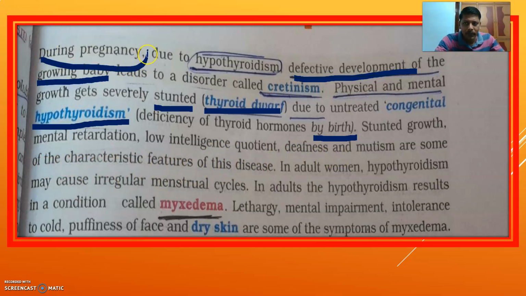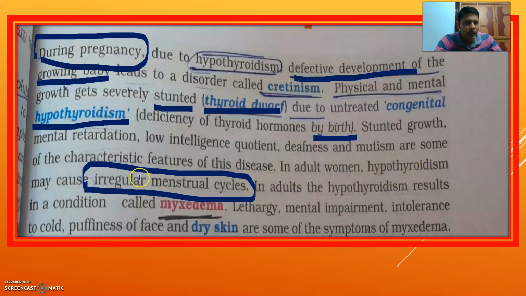This is during pregnancy. In adult women, hypothyroidism may cause irregular menstrual cycles, which do not take place properly. In adults, hypothyroidism results in a condition called myxedema. Myxedema means accumulation of water, edema. Lethargy and mental impairment are symptoms of myxedema.